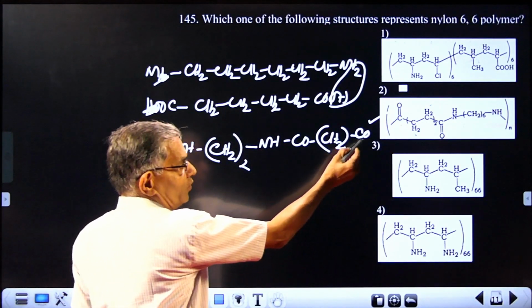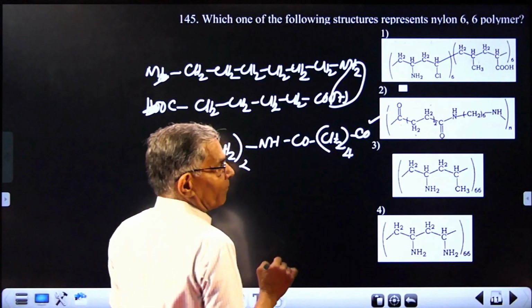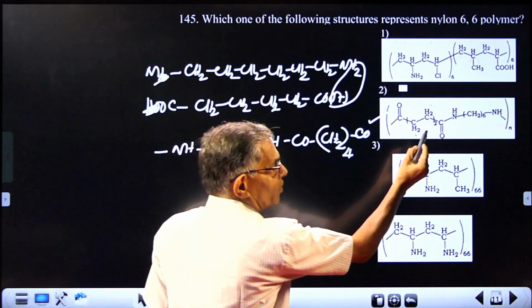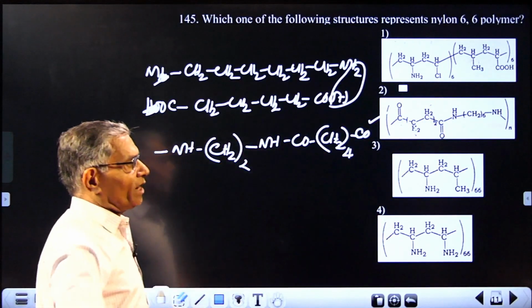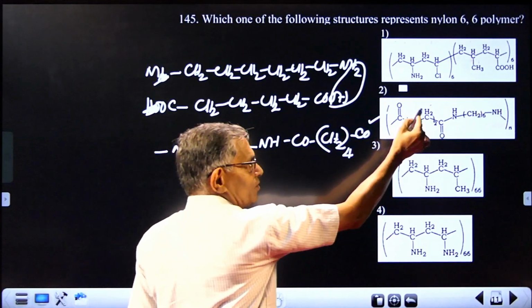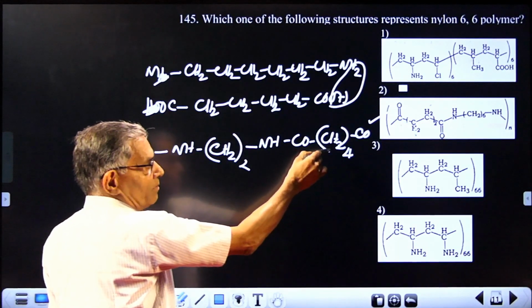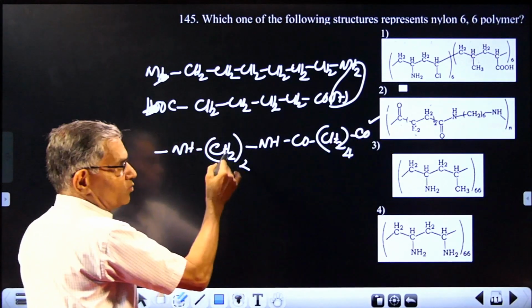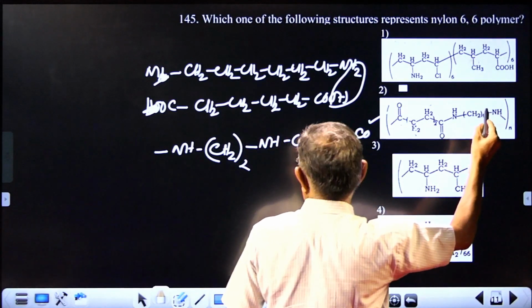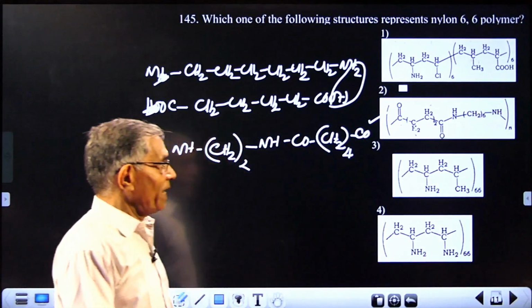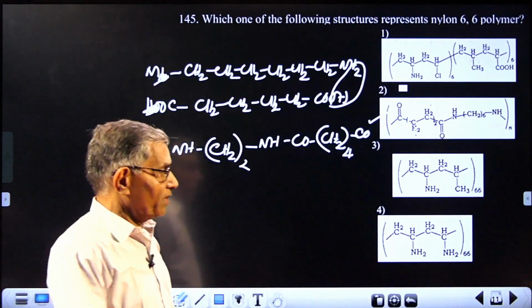It goes like this, CO. So CO is there. Then CH2 4 times. It is given just to confuse you. CH2, CH2 twice means CH2 4 times. So this is the answer. Here also similarly, CO followed by NH, CH2 6 times and NH. So the answer is 2. A question from polymer.